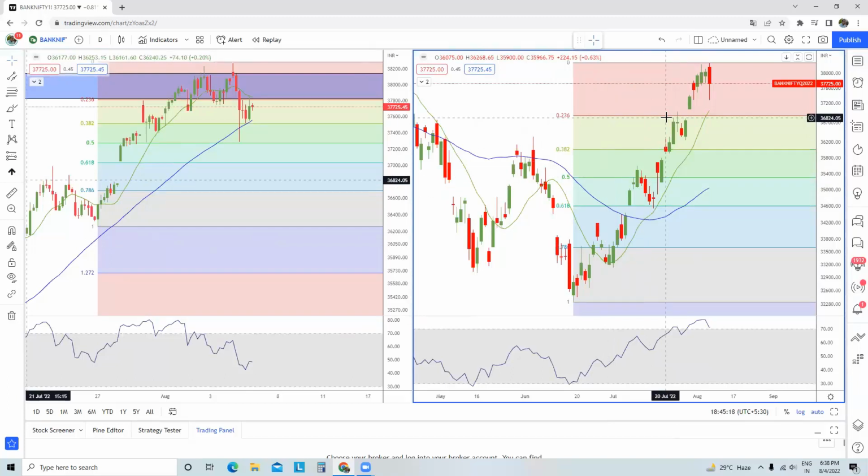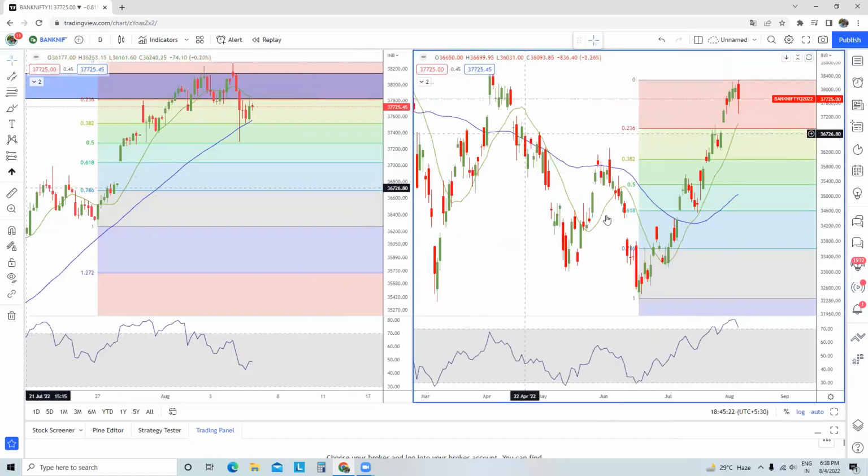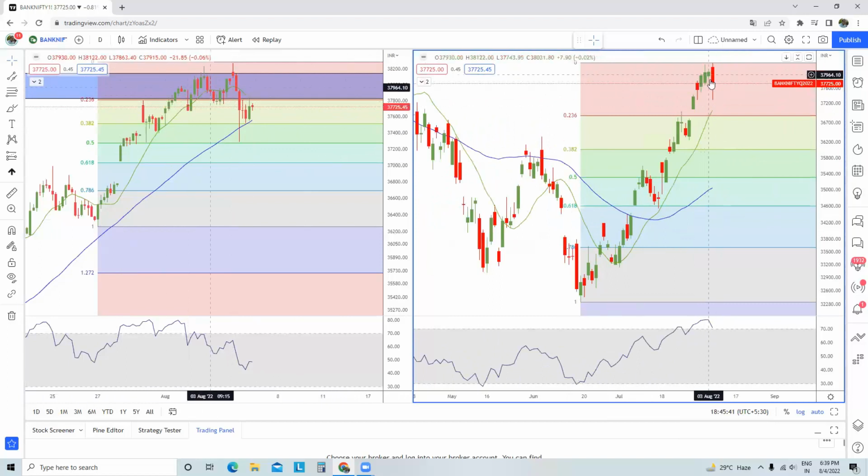So some sort of consolidation, some sort of profit booking, I don't think it will hamper the overall trend, because the way Bank Nifty futures have rallied from the lows of 32,325, I think this has been a very nice rally. Some sort of consolidation, I think, is very, very necessary over here. And if you see overall in the last 3 to 4 days, Bank Nifty has been consolidating. More or less, it has been within a range only. Today's candle has been, you can say, the range expansion day for Bank Nifty futures.